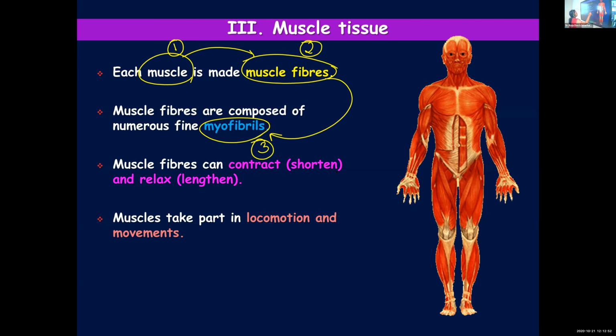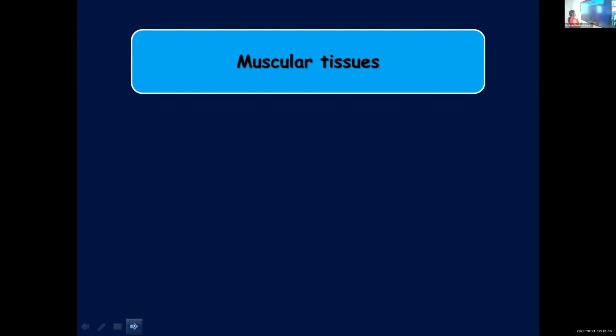Muscle fibers are capable of contracting and relaxing. They shorten and lengthen, and this is how they bring about locomotion and movement of different parts of your body. It is with the help of muscles and bones that we are capable of moving from one place to another, and our different body parts are able to exhibit movements because of these muscles.